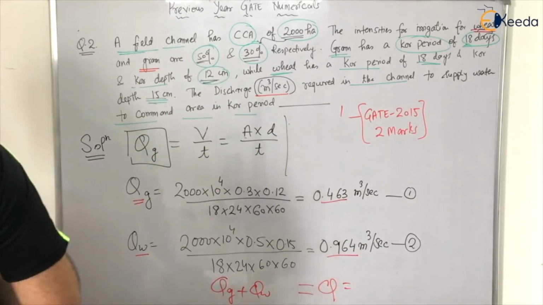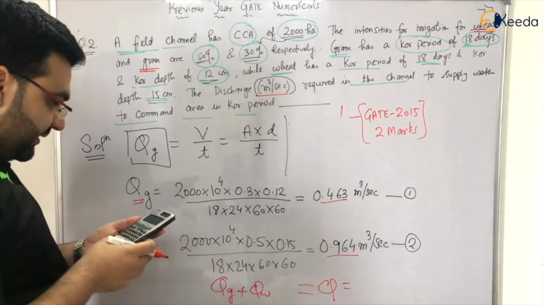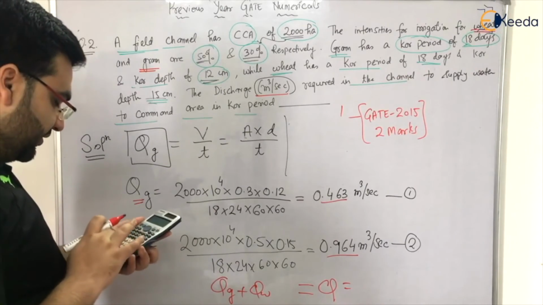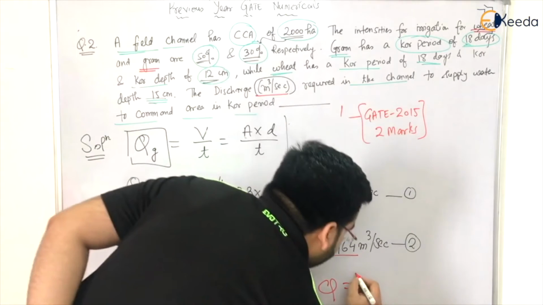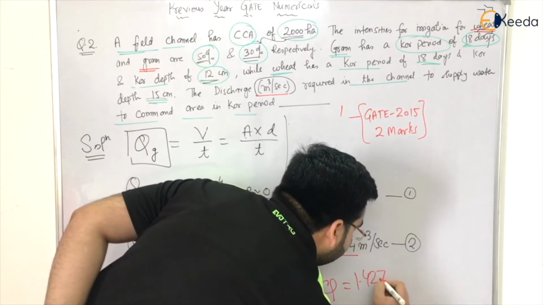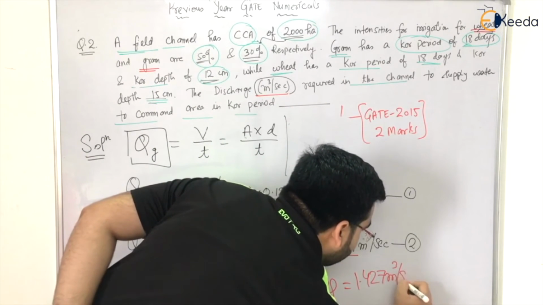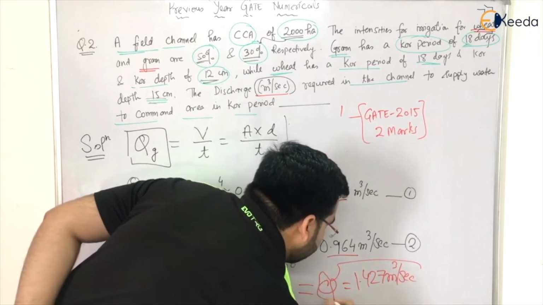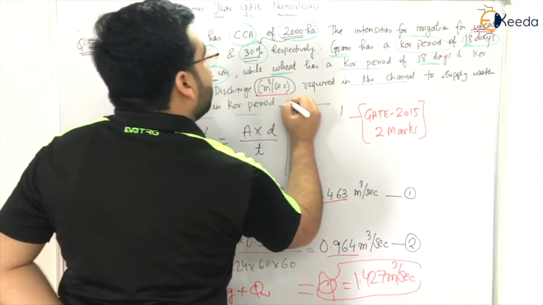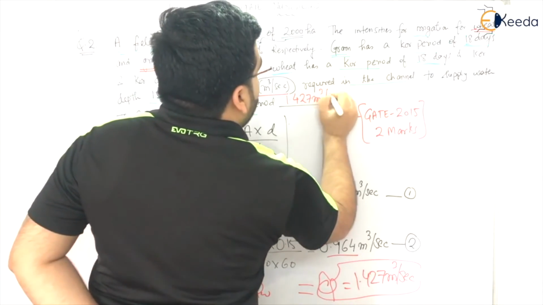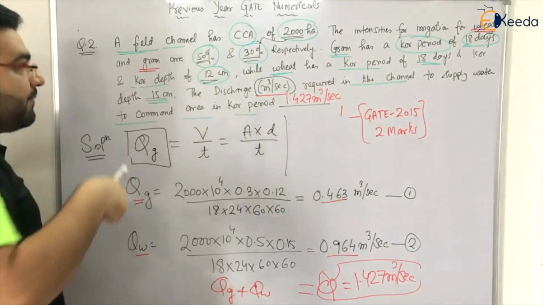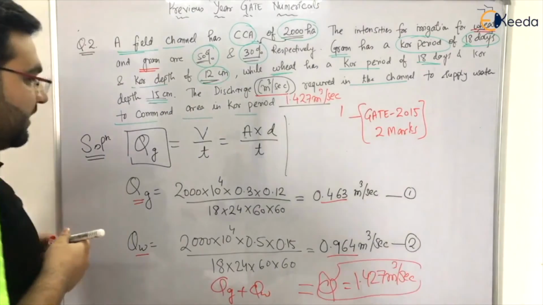That will be equal to how much? Let me calculate. 0.964 plus 0.463. It comes out to 1.427 meter cube per second. Let me write it here. 1.427 meter cube per second. Okay, so this was the trick.